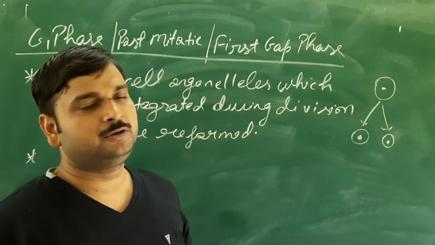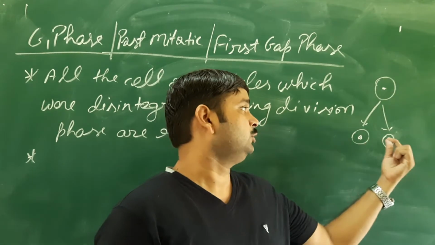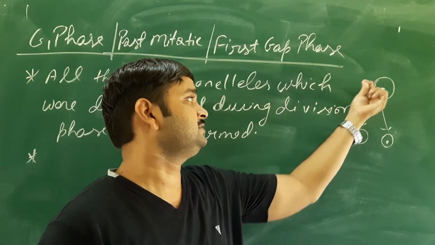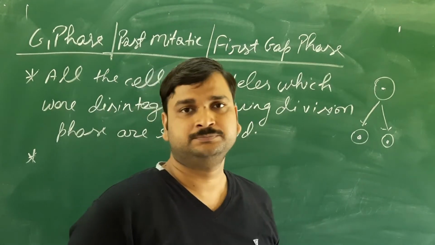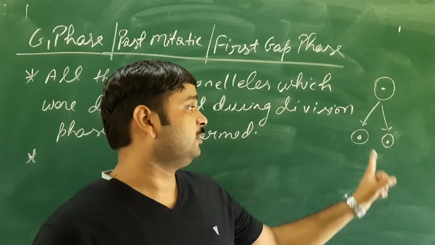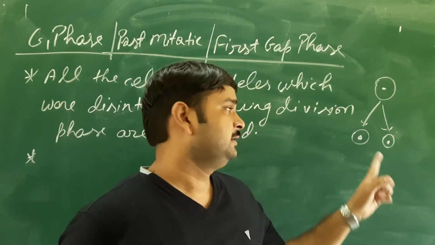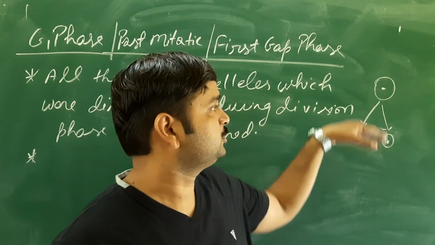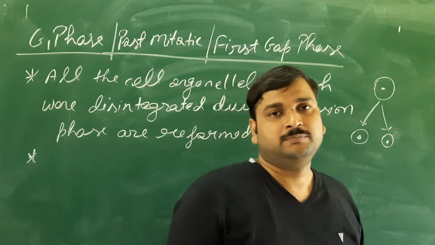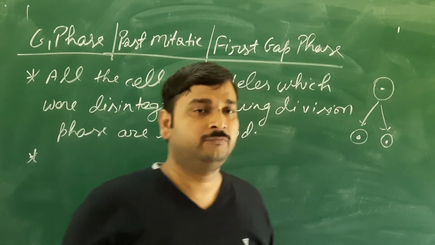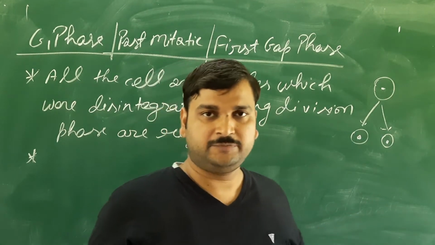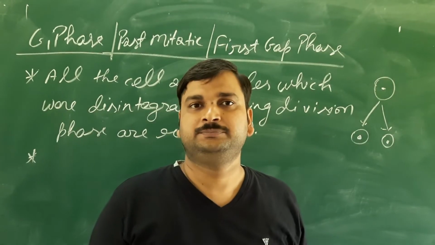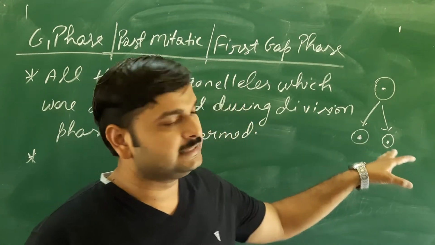Okay. But one thing I want to ask you, what about the amount of the DNA? Will the amount of DNA inside the two daughter cells be same as that of the parent cell, or will it be different? So the answer is, the amount of DNA, or we can say the genetic material, is the same inside the two daughter cells, and also the same as that of the parent cell. So the amount of DNA will remain same. Remember, the amount of DNA that was present in the parent cell, the same amount of DNA is present inside the daughter cell. Clear? But the cell size will increase.